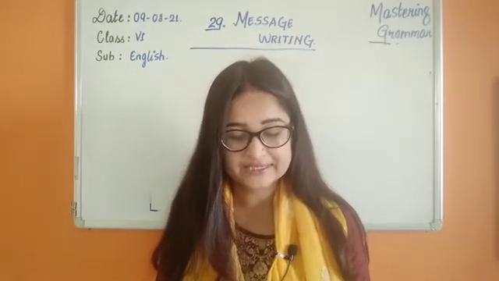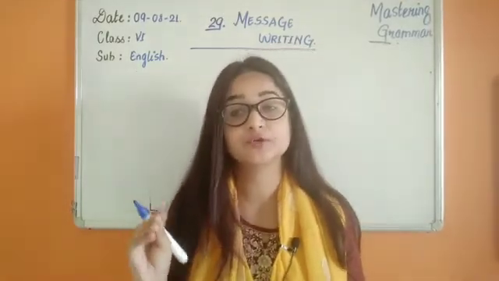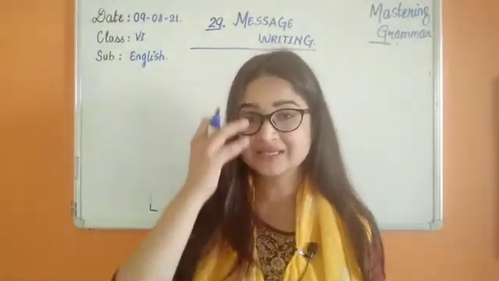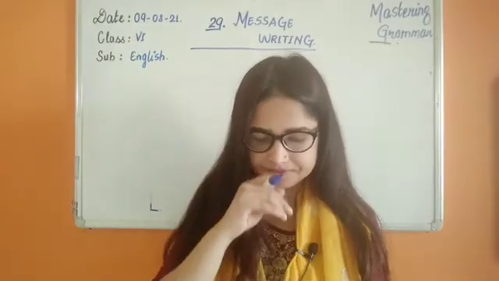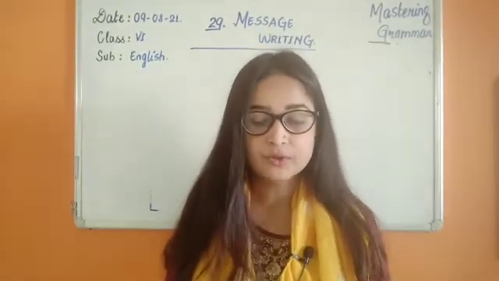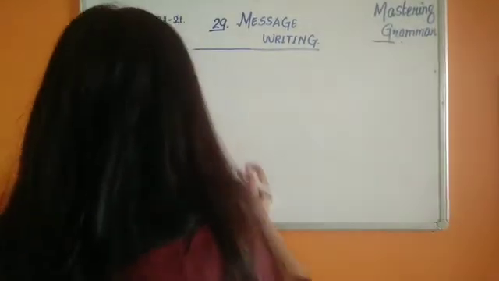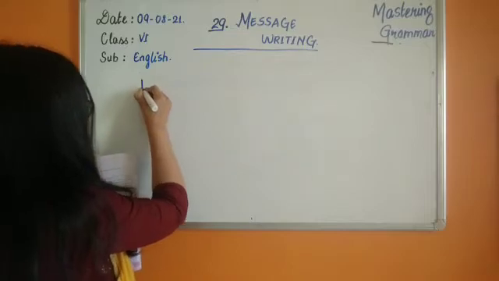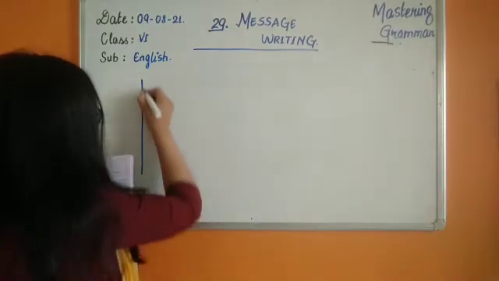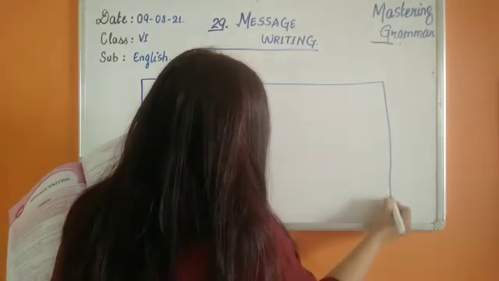Okay, let's write it down. First of all you need to find to whom she is giving the message. She is giving the message to whom? To Amit. Yes, let's write it down. Now first we are going to draw a box, as I told you that messages should always be written in a box.